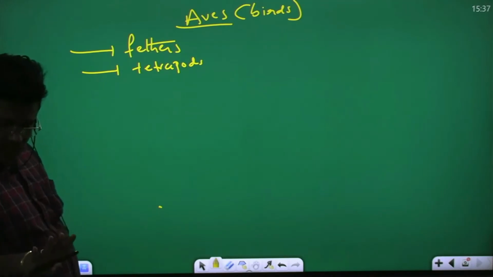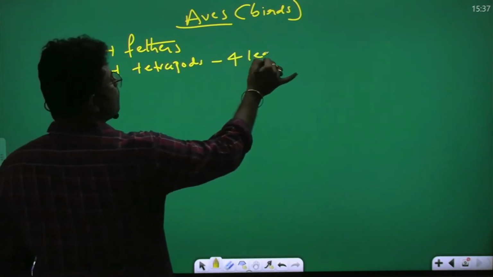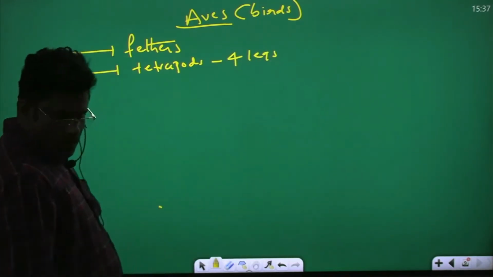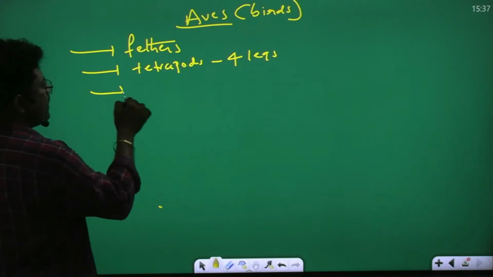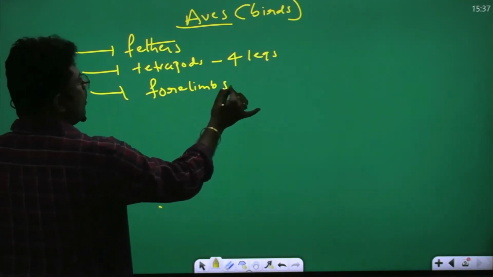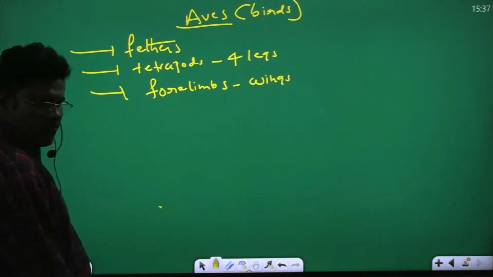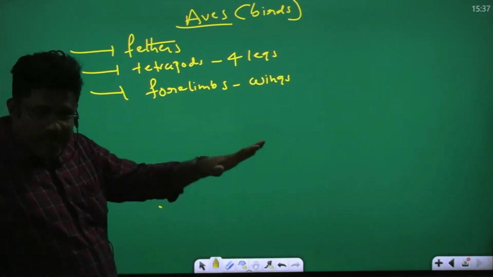Tetra means 4. Poda means legs. They have the 4 legs. How many legs are there? 4 legs. Okay, in the 4 legs, 4 limbs. 4 limbs are modified into wings. 4 limbs are useful for what? Flying. Wings.